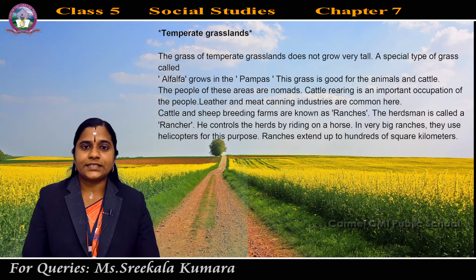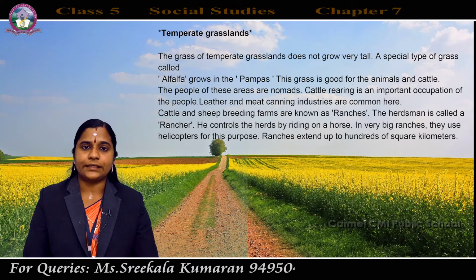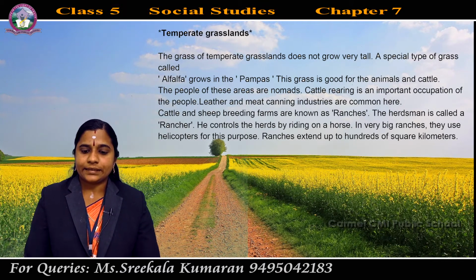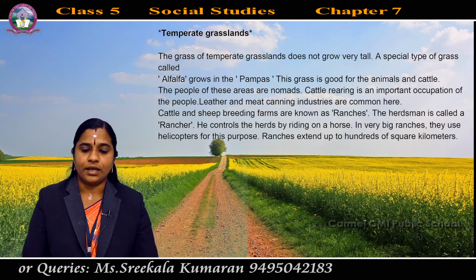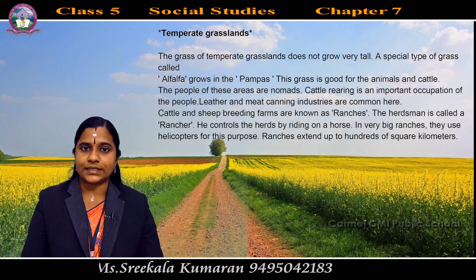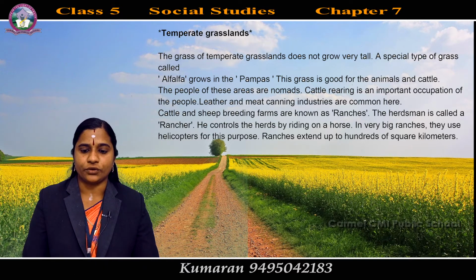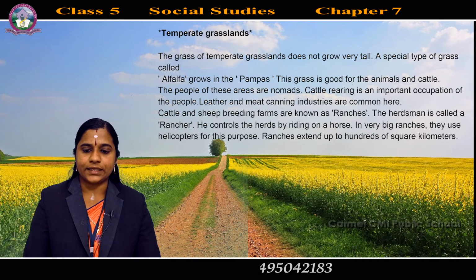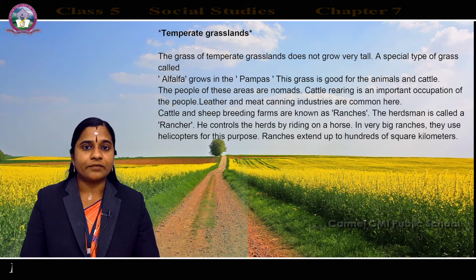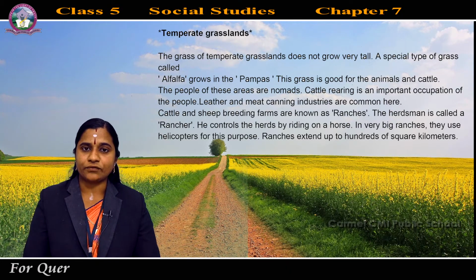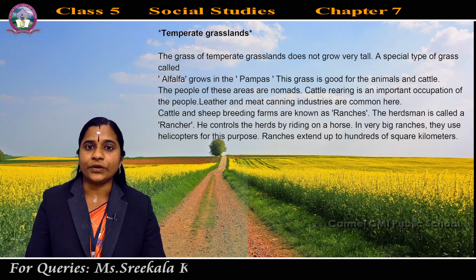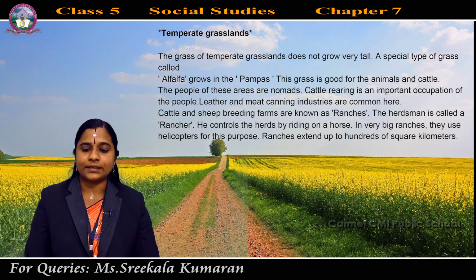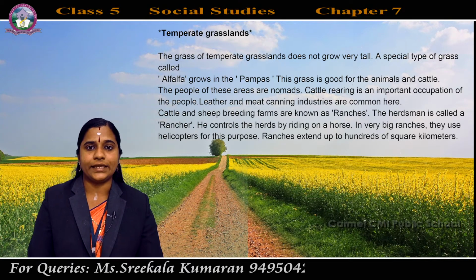Next is the temperate grasslands. The grass of the temperate grasslands does not grow very tall. Already we saw that tropical grasslands are very tall. How much is the height of the grasses in the tropical region? Tropical grasslands are about 20 feet. But temperate grasslands do not grow very tall.